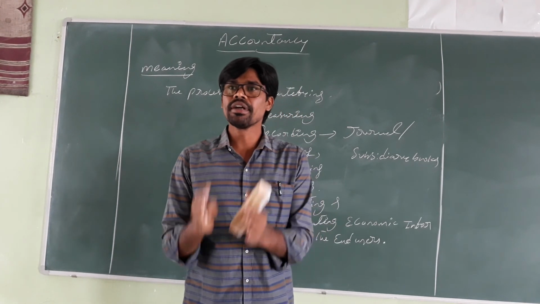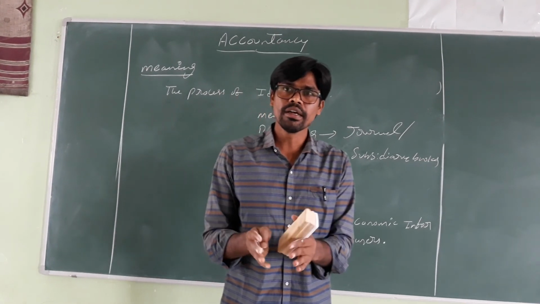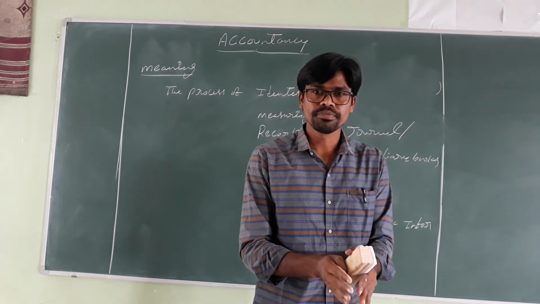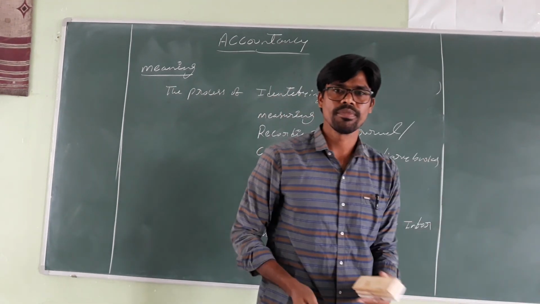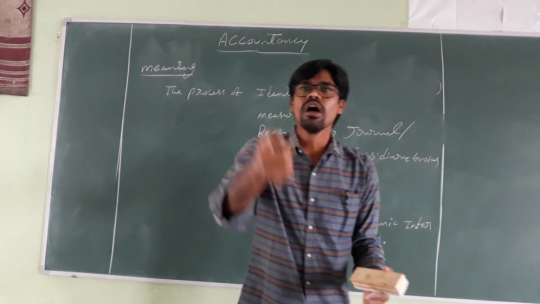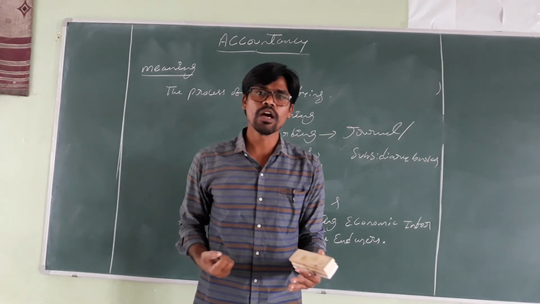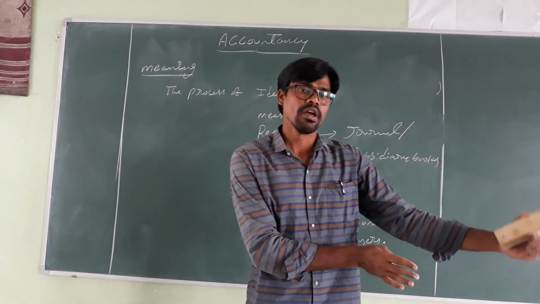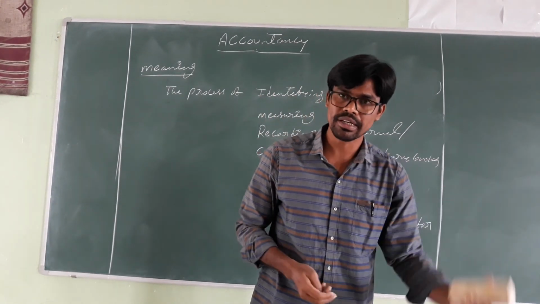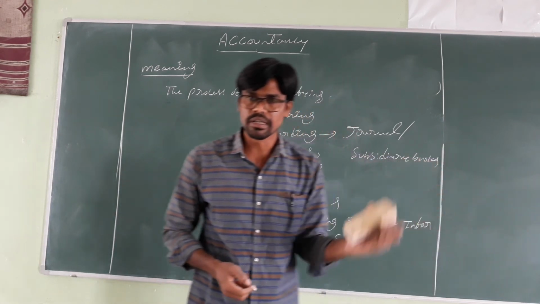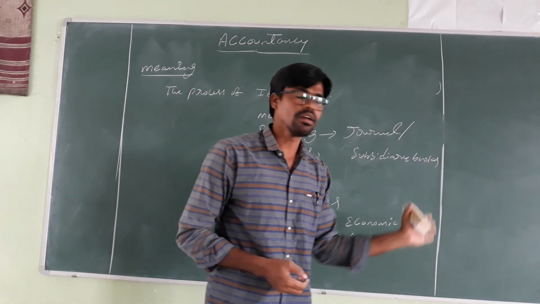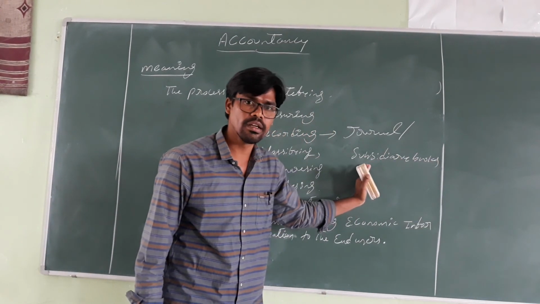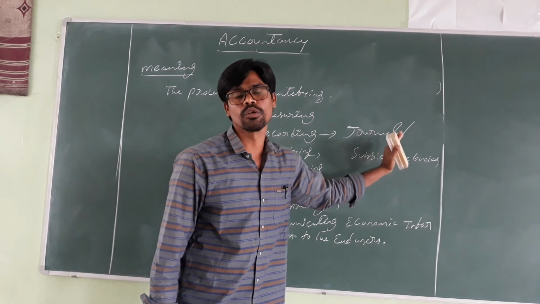Transactions are recorded on different pages and on different dates, so to know the total amount of a particular transaction, they group all the similar transactions, open a separate account, and find the total amount.